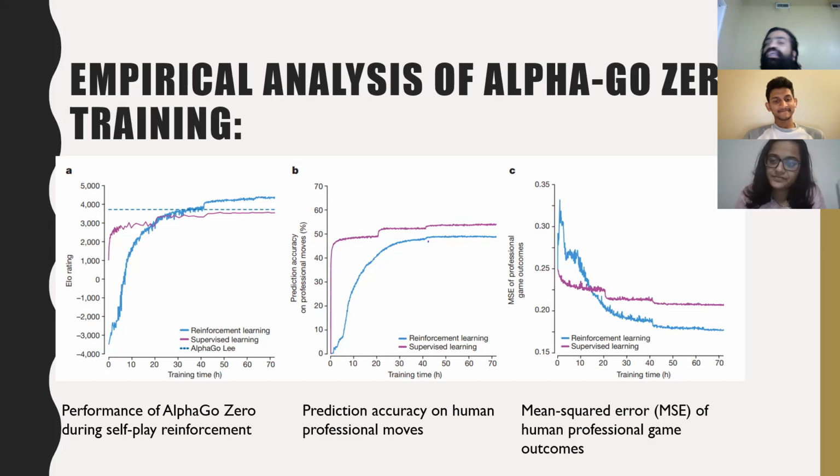And the third one explains the human errors, like why a particular move happened. The MSE of the neural network trained by supervised learning is also shown here. This MSE is between the actual outcome and the neural network outcome. The actual outcome is denoted as z, and the value network output is denoted as v. These are scaled by a factor of 1/4 to the range from 0 to 1.